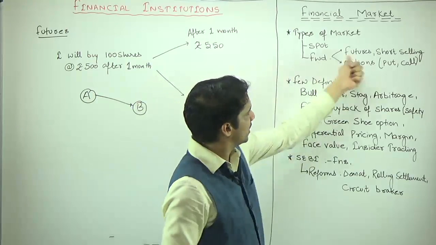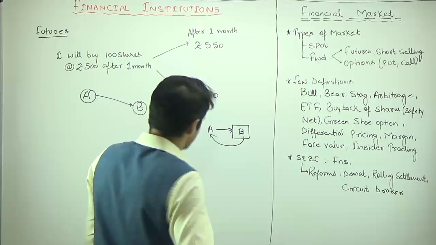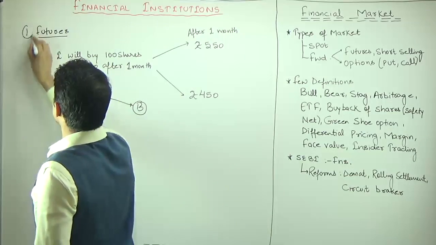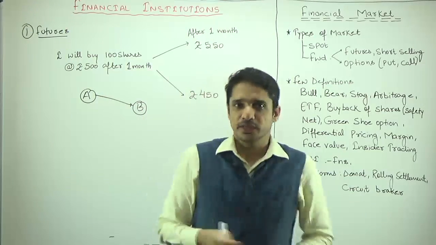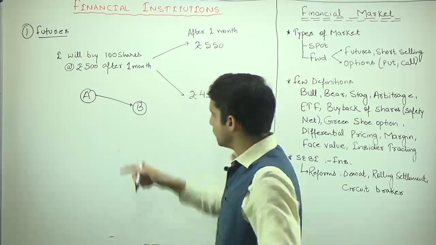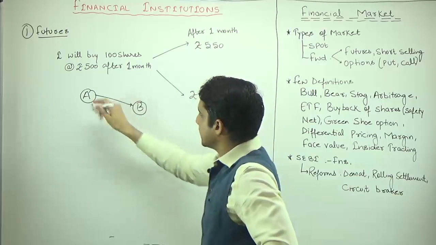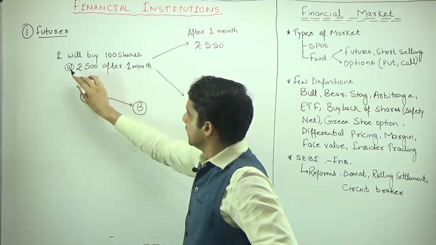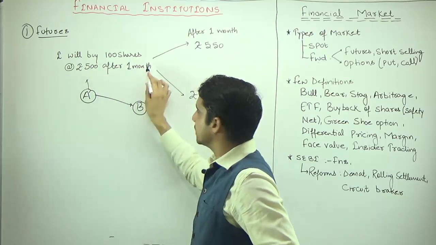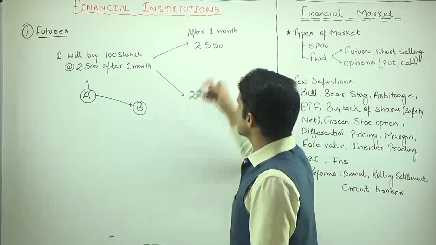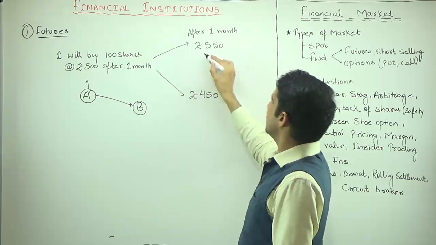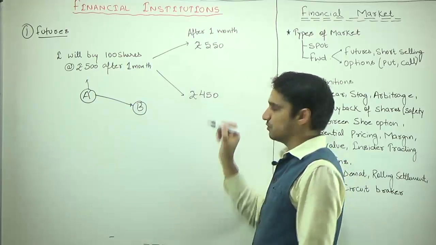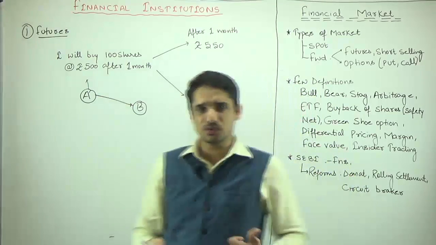So under this forward market, the first one is futures. Let's discuss what futures are. In the case of futures, a contract will be signed between, suppose, these two entities A and B. A is saying, I will buy 100 shares at 500 price after 1 month. Now suppose after 1 month the price of the share becomes 550, possible. The price can also become 450 or 400, it is also possible.